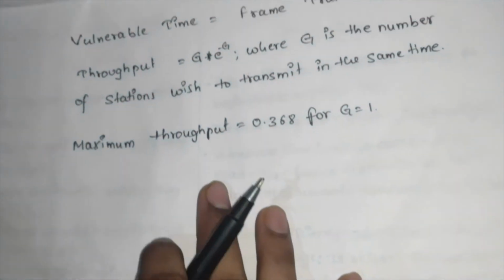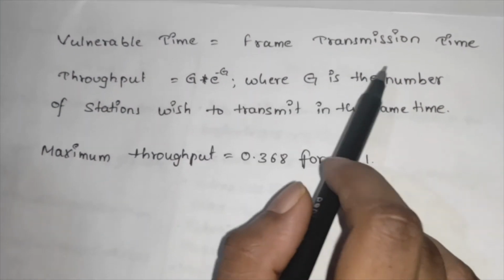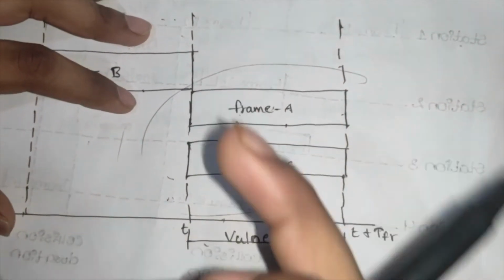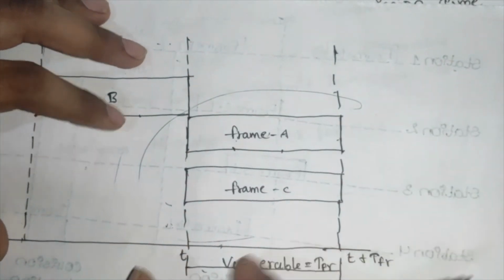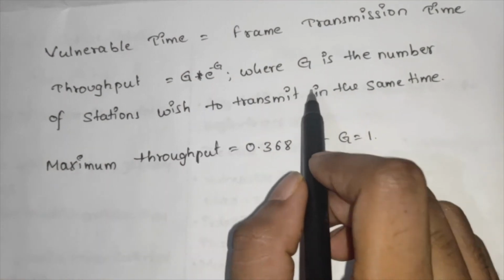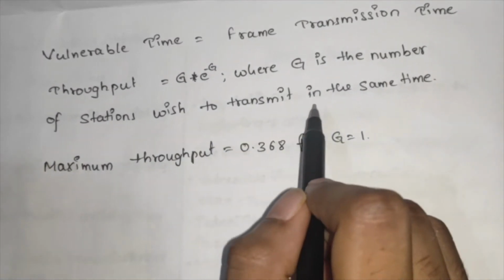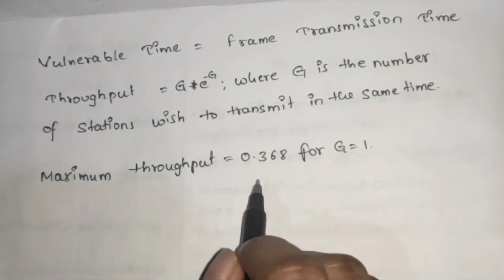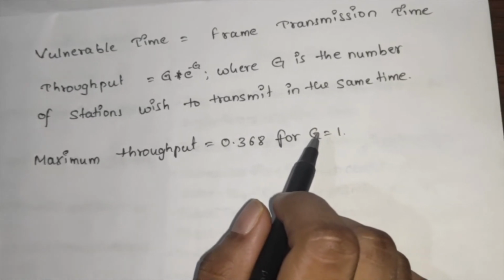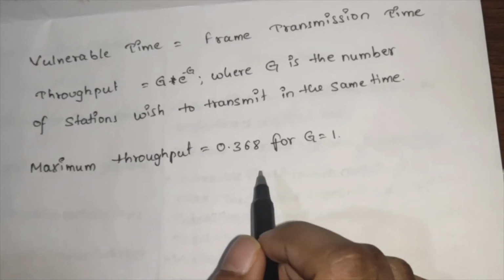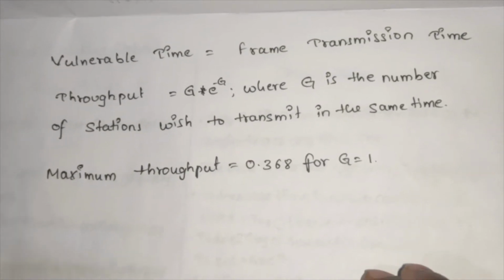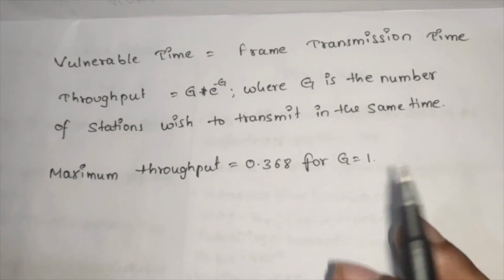So let's see the formulas. Vulnerable time is equal to the frame transmission time. We can see this vulnerable time is equal to the frame transmission time, because the frame transmission happens only within the slots. So throughput is equal to G times e to the power minus G, where G is the number of frames transmitted in the same time. So the maximum throughput is equal to 0.368 for G equal to 1. Compared to pure Aloha, this is somewhat improved, as the occurrence of collisions is very low. So that's why this is somewhat developed compared to pure Aloha.